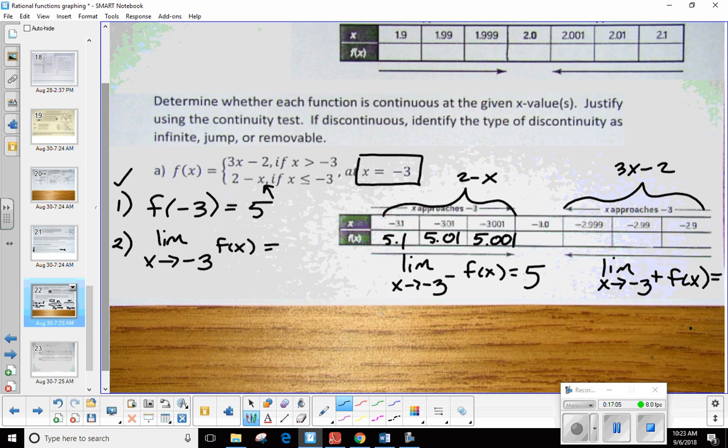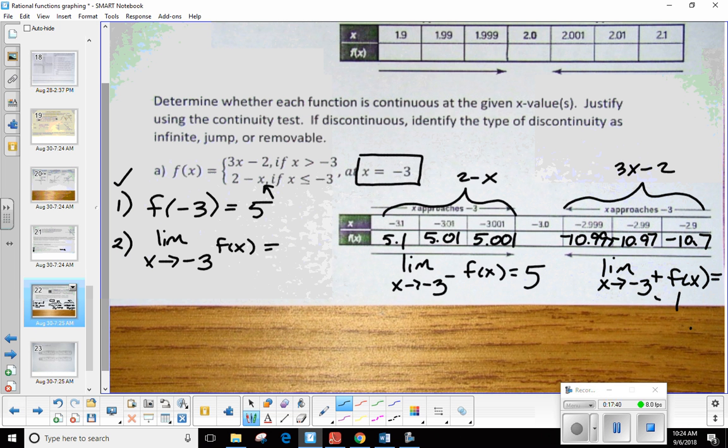Now, are things looking good? Because what happened to step 1? We got 5, right? Okay. Well, now let's come on over here. Somebody help me out with -2.9. Okay, -10.7. Perfect. What about a -2.99? -10.97. What about -2.999? -10.997. Okay.